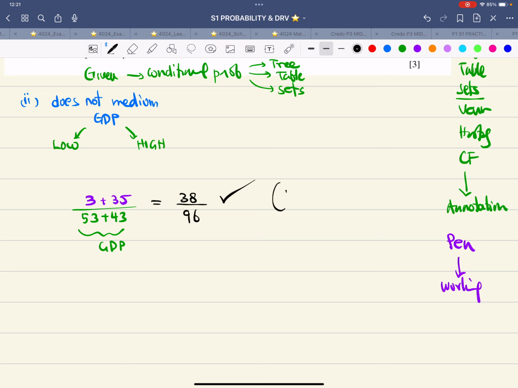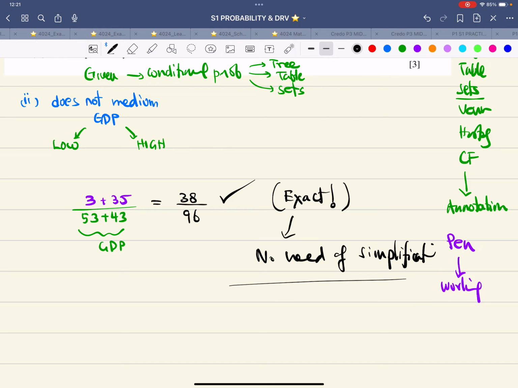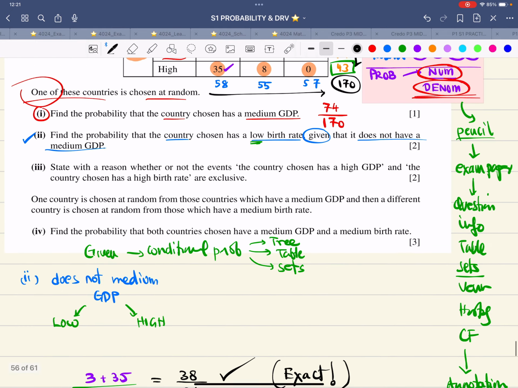Leave the answer as it is. This answer is exact. There is no need of simplification because the examiner has not asked you to do it. Period. So just leave it as it is.